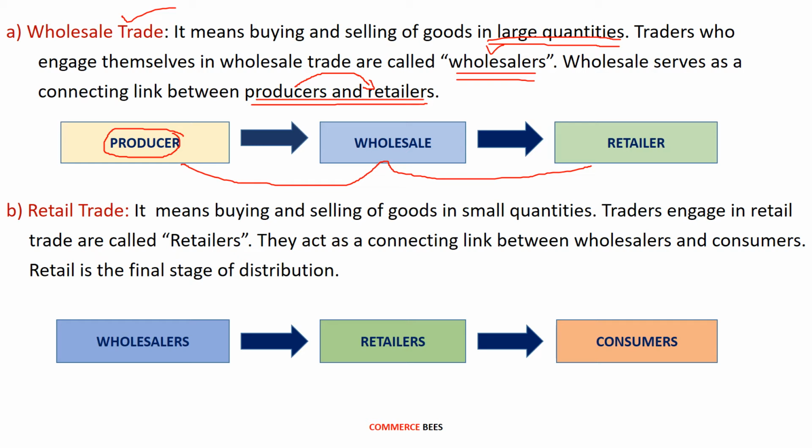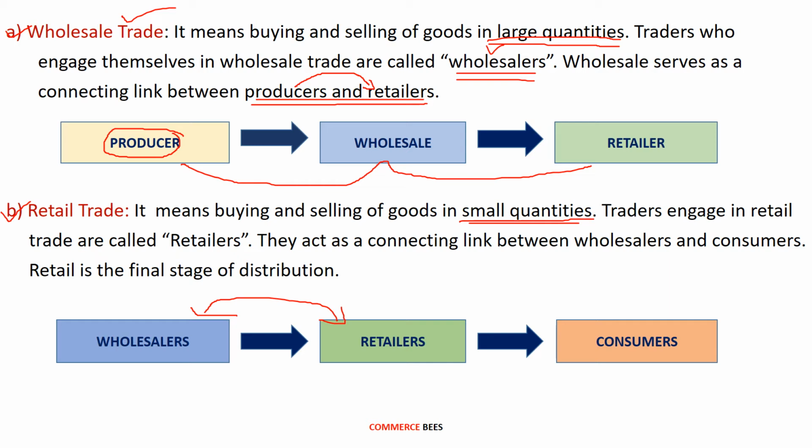The second in the home trade is the retail trade. It means buying and selling of goods in small quantities. So the retailer will buy the goods from the wholesaler in small quantities. Unlike the wholesaler, who is buying the goods in large quantities from the producer, the wholesaler will sell his goods in small quantities to the retailers.